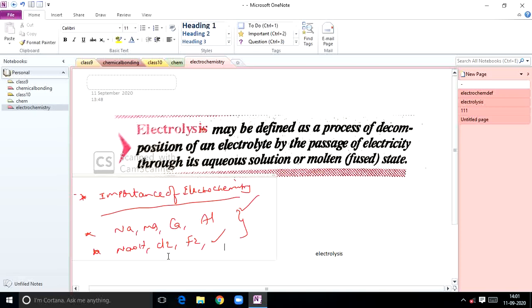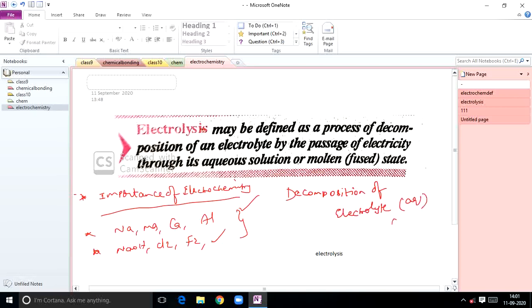Now the electrolysis phenomenon involves the decomposition of an electrolyte by the passage of electricity through its aqueous solution or molten state. So what is the main key point in electrolysis? Decomposition of the electrolyte takes place by passing electricity. That electrolyte may be in two conditions: aqueous or molten.